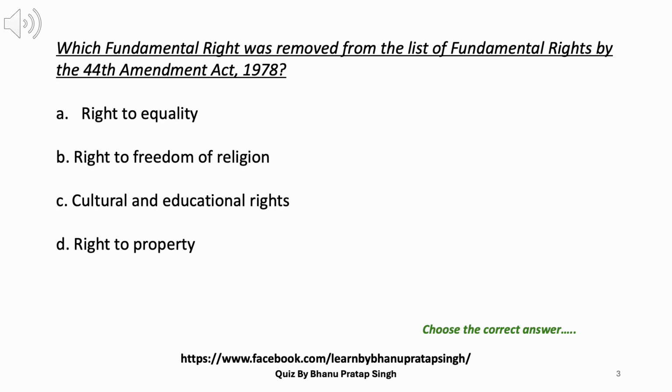3. Which fundamental right was removed from the list of fundamental rights by the 44th Amendment Act, 1978? A. Right to equality. B. Right to freedom of religion. C. Cultural and educational rights. D. Right to property. Answer: D. Right to property.